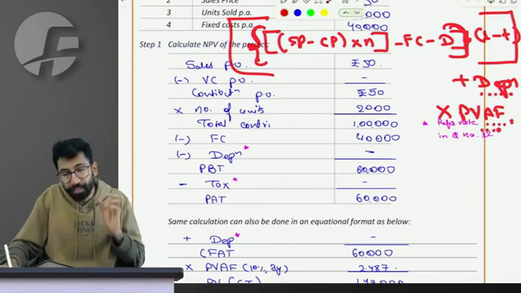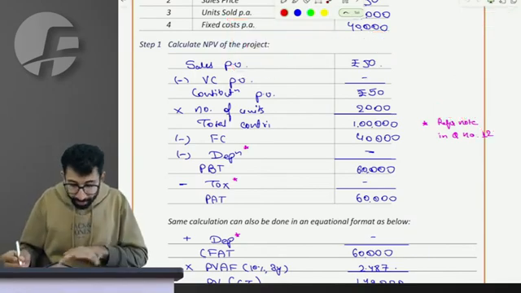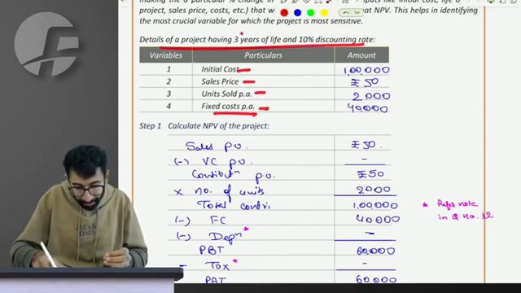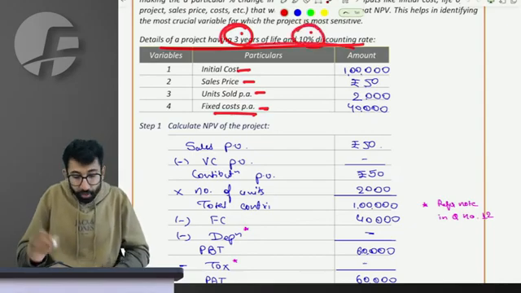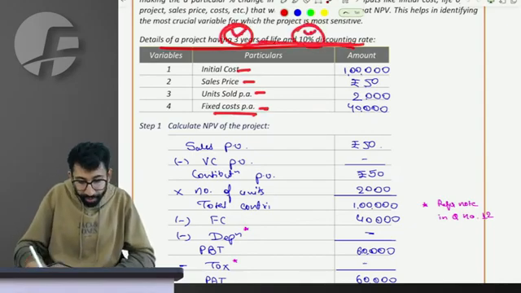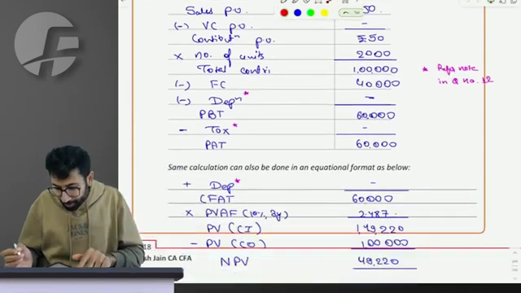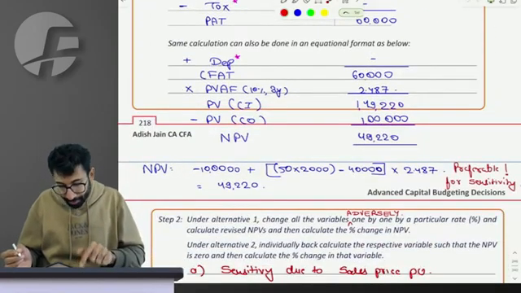Now what is sensitivity analysis? Let me tell you. Imagine that I've been given the data that initial cost is this, sales price is this, units sold is this, fixed cost is this, and the life of the project is 3 years, discounting rate 10 percent. Accordingly, I try to calculate NPV. Let's do it in terms of equation.